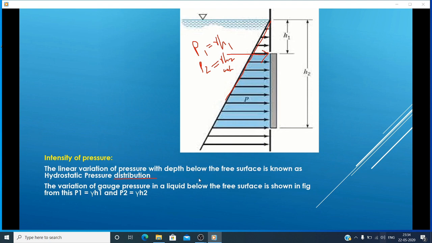Here I am showing p2 at that particular point, specific weight into height h2. Okay. So that is the intensity of the pressure at that particular point. Next, I am going to discuss, I said pressure is directly proportional to height. Next one is